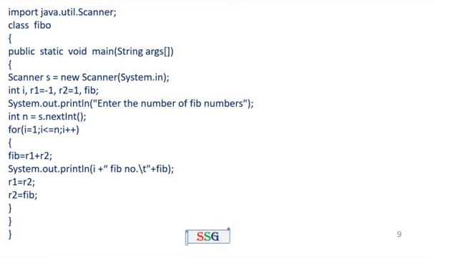System.out.println the ith Fibonacci number. Here the i value equal to 1, so the first Fibonacci number is 0. Then r1 equal to r2, that means r1 equal to 1. r2 is equal to fib, that means 0. Then the next increment, i plus plus, so the i value equal to 2. Again check the condition: 2 less than or equal to 5. Condition true. The second time the loop also executes. The loop will be executed 5 times, and 5 outputs are displayed.